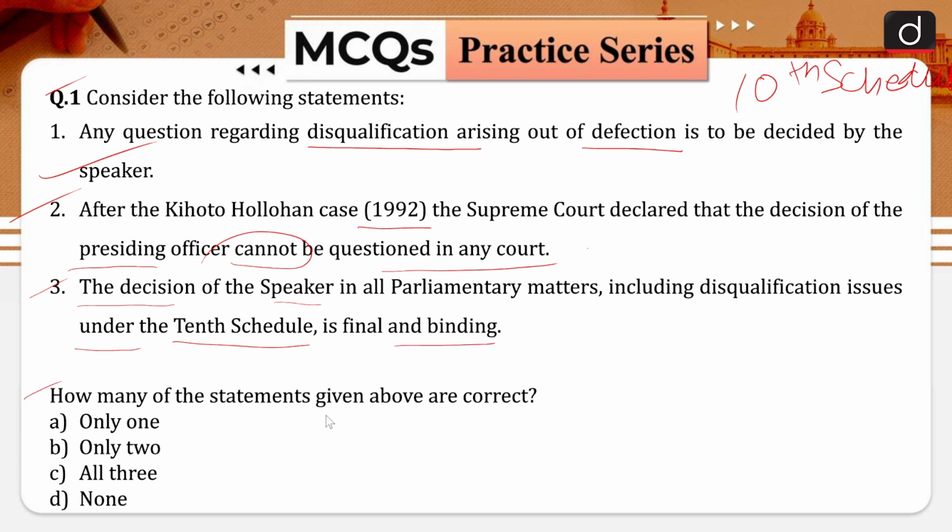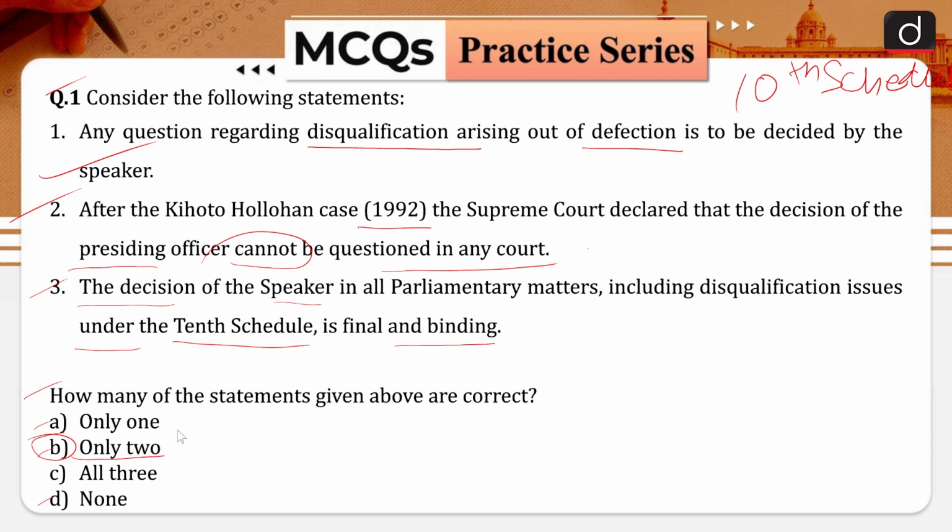How many of the statements given above are correct? Option A is only 1, option B is only 2. Option C is all 3 and option D is none of the above. So the correct answer is going to be option B. Only 2 statements are correct.